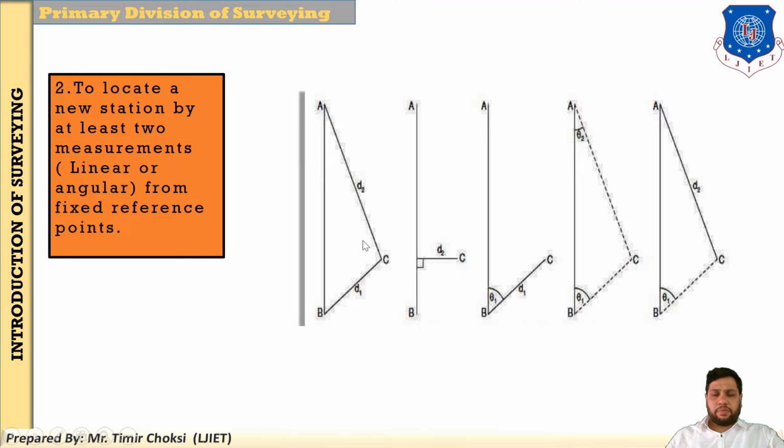It is the fixed reference point there. So directly, with any type of instrument or any type of method, you find the point C. It is a newly located point. So the second principle is to locate a new station from at least two reference points. The new station will be C, and at least two reference point stations are there, A and B, and you find C. So this is the second principle.